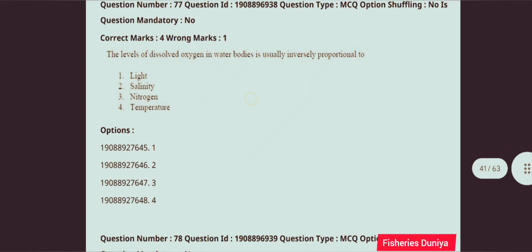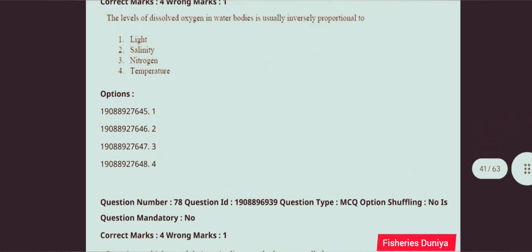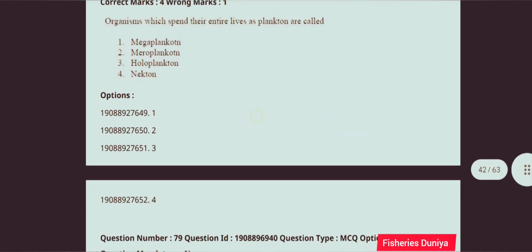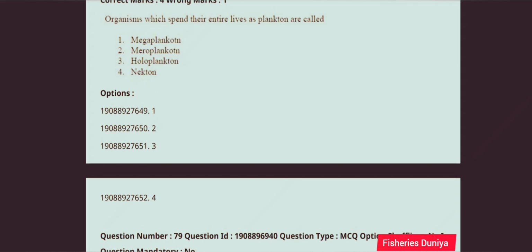Next question, the level of dissolved oxygen in water bodies is usually inversely proportional to. So this question is correct answer is option number 4, temperature. Next question, organisms which spend their entire lives as a plankton are called. So this question is correct answer is option number 3, holoplankton.